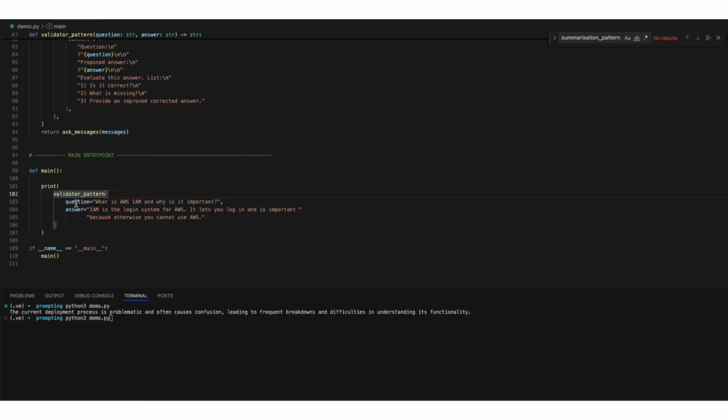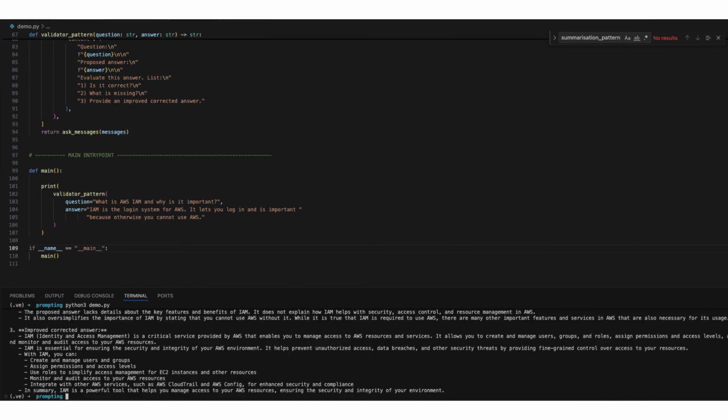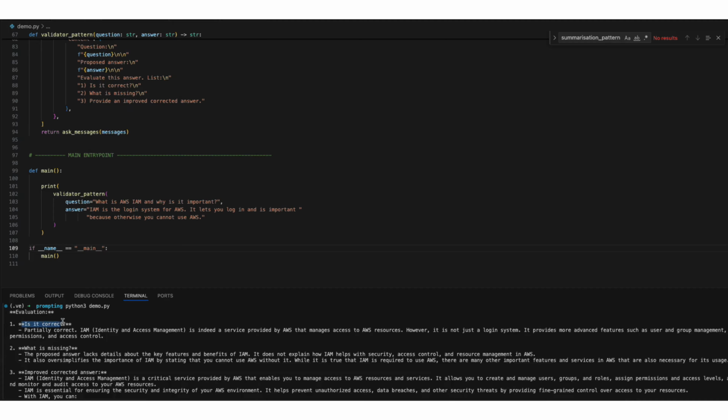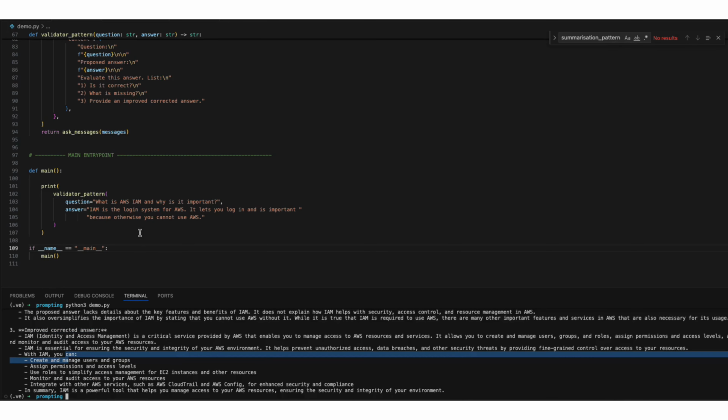You can see that I'm passing a question and an answer, and it should critique this response and give me a corrected response. Okay, so it gives you 3 sections: whether it's technically correct, what's missing, and what's the improved corrected answer. So you can see it's a nice way to add a second line of defense against weak or incomplete answers using the same underlying model.